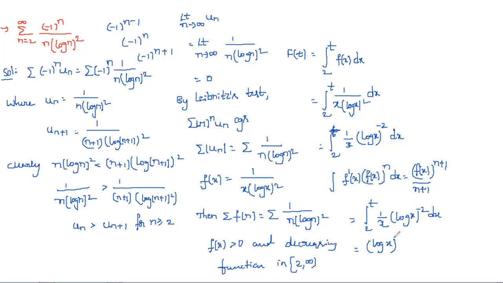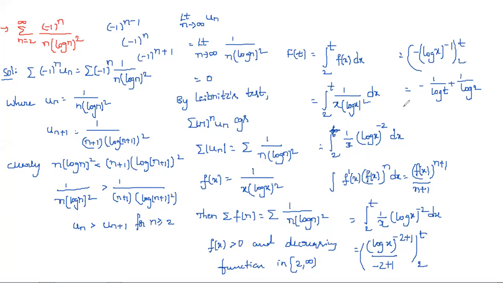So (log x)^(-2+1)/(-2+1), between the limits 2 to t. Then simply we get minus (log x)^(-1) between the limits 2 to t. If we substitute the limits, minus 1/log t plus 1/log 2. This is F(t).